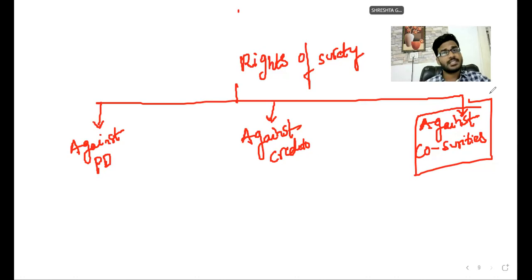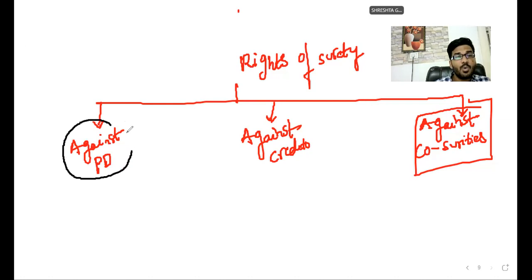What are the rights we will discuss? So against the principal debtor, what are the rights? And against the creditor, what are the rights? First of all, against the principal debtor, what are the rights? First of all, a right of indemnity. Right of indemnity.